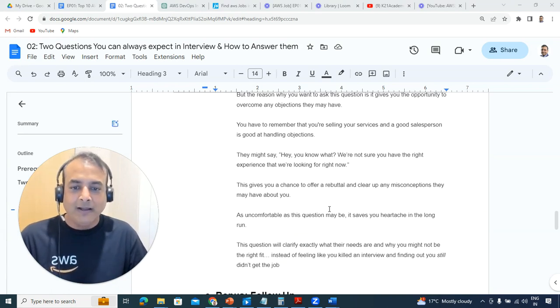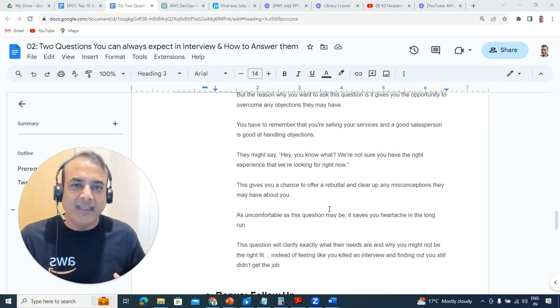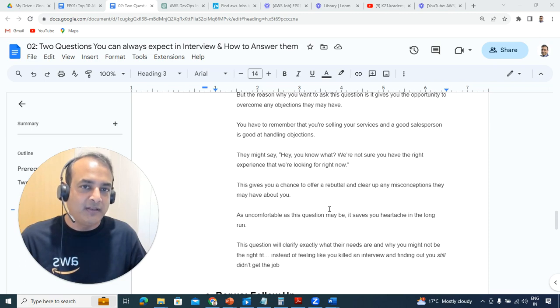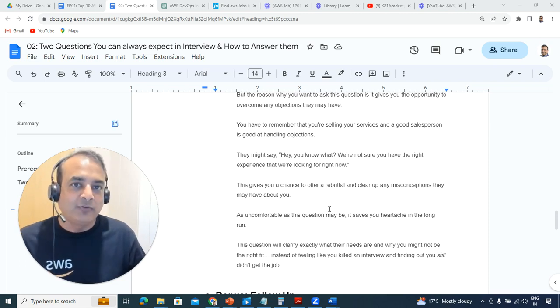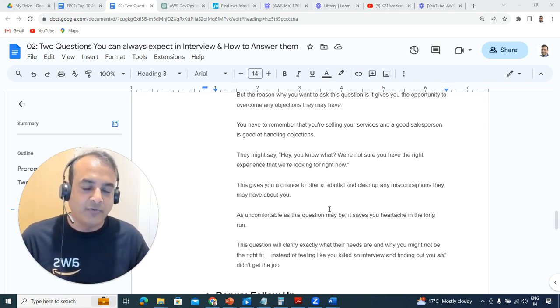For example, say they tell you, hey, I don't think we have a fit right now, we're looking for a more experienced person. Then you can tell them how you can get more experience, or what makes you the right fit for that particular role. Even if not, at least you will come to know where the gaps are, and you can focus on the next interview.